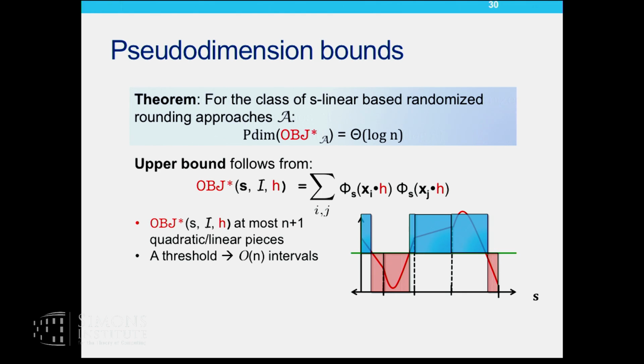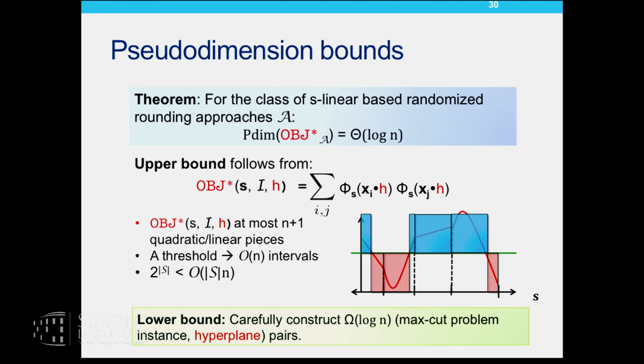Okay, so again, like how I prove the pseudo-dimension bound for clustering, I can do something similar. If capital S, which is the set of samples, is as large as the pseudo-dimension, then I hope that I can pick 2 power capital S different values of the parameter S, which give me different labelings of the sample set. But at the same time, I know that there are only so many different values of the parameter S that induce different labelings. So using this inequality, I get an upper bound on the pseudo-dimension.